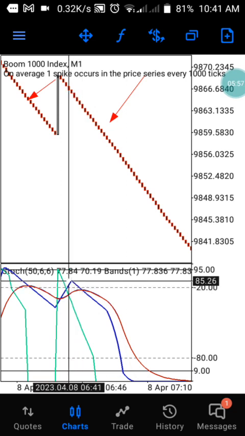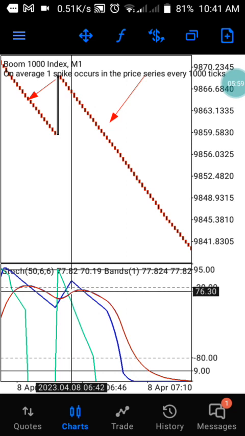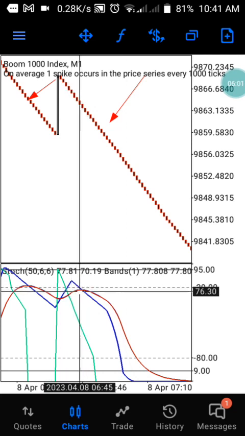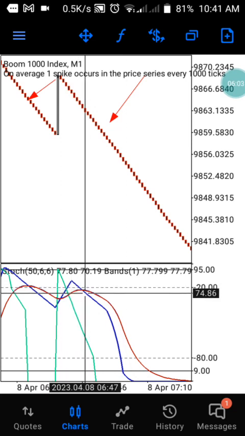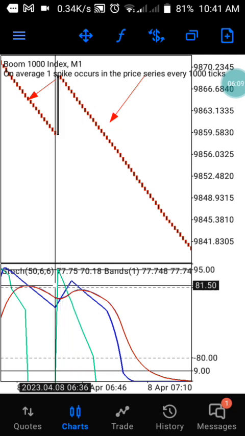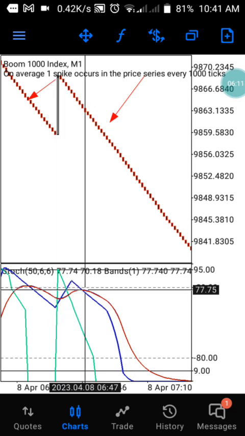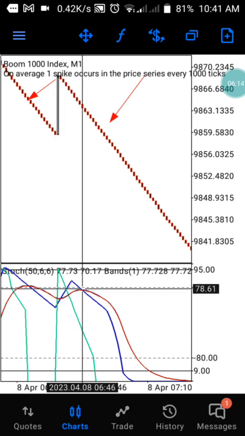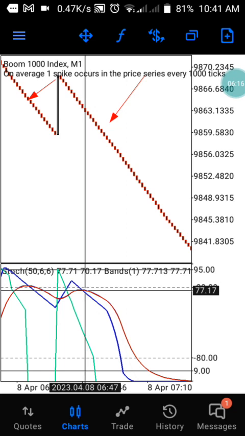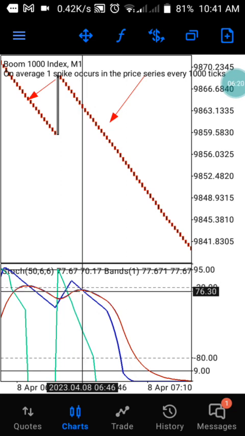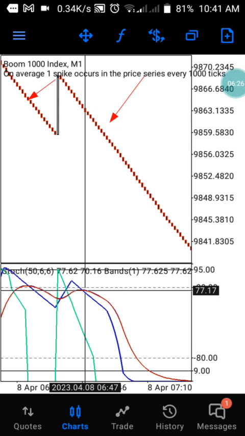So you see, at this particular time, the same thing happened here. When the red line is crossing the blue line at this particular time, it always happens when there is a spike. A spike happens here, and what we see next is that the red line is crossing above the blue line, so it's crossing above the blue line at this particular candle, and you can just wait a little bit to look for another candle.